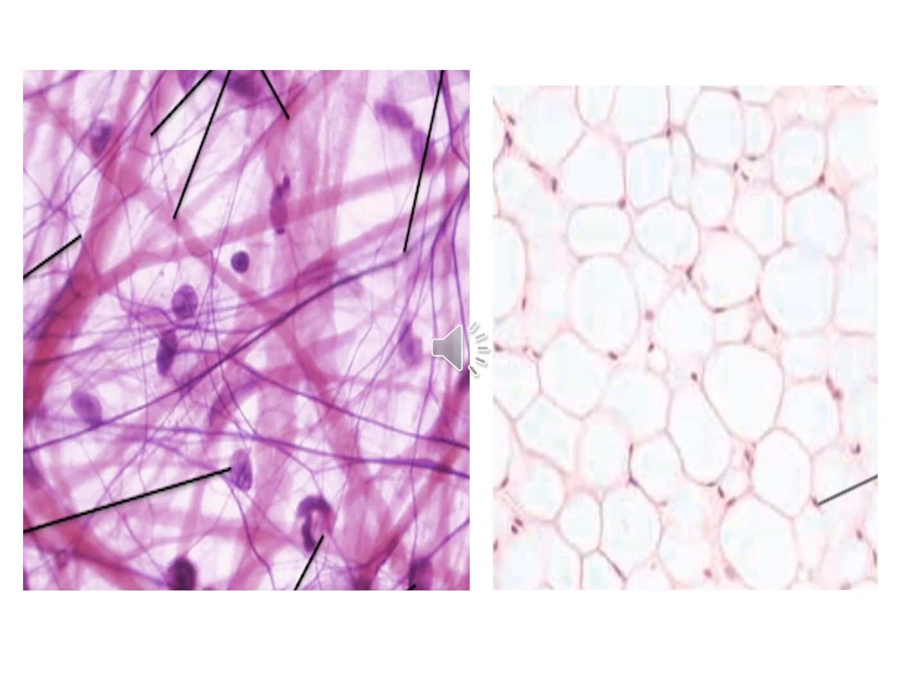Now please try to identify these two slides. In the first slide, you can see a loose arrangement, loose packing. This is the loose areolar tissue, an example of which is the lamina propria beneath the epithelial linings, the submucosa. Then you have the second slide, where you see empty looking, large cells. These are the adipose tissue consisting of adipocytes.